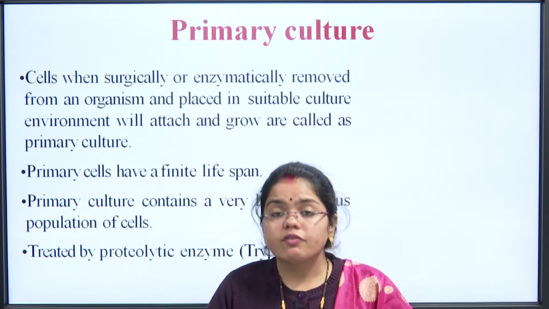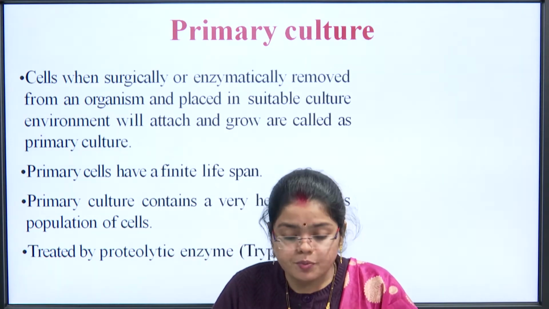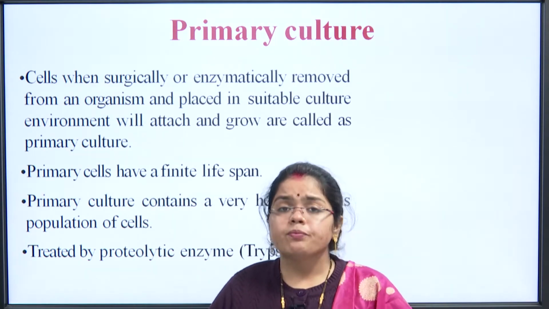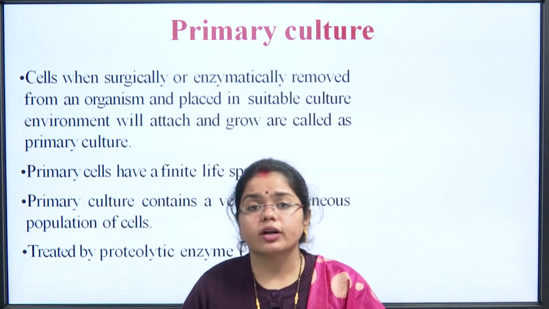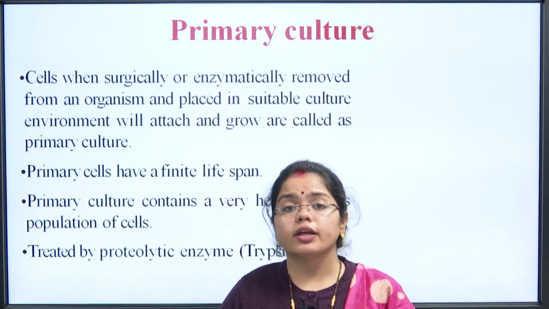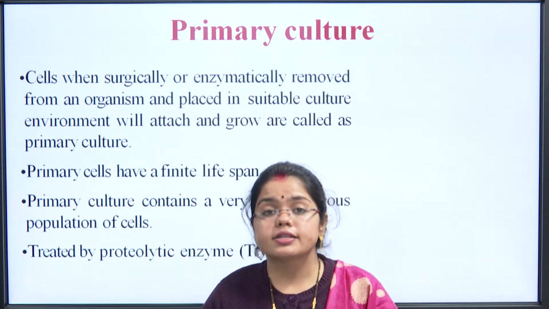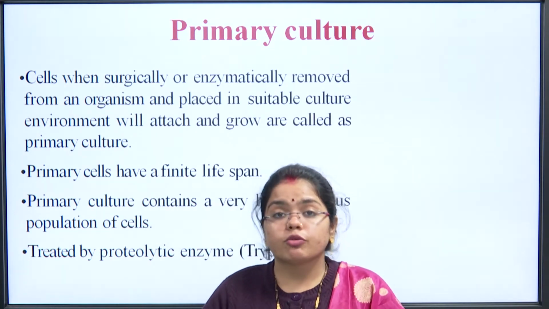Primary cells have a finite lifespan, they are not immortalized. The primary culture contains a very heterogeneous population of cells because they are directly derived from the particular organism. In the human or animal body, there is not a clear demarcation like only heart cells; if we draw from the heart, there would be blood also, there would be protein also.